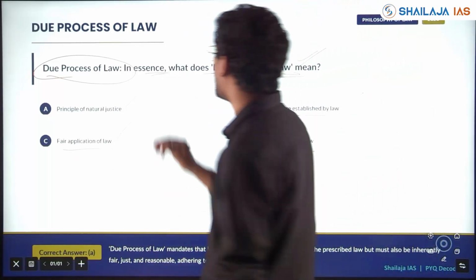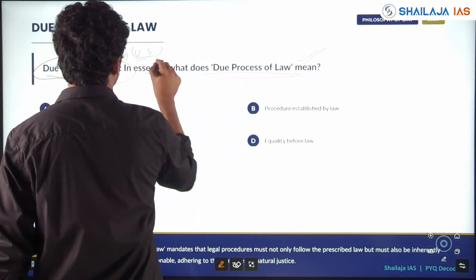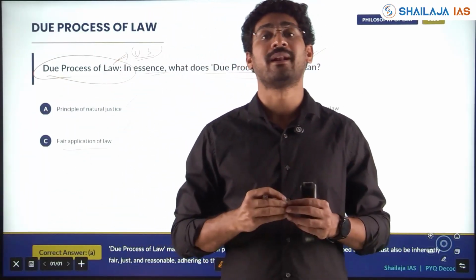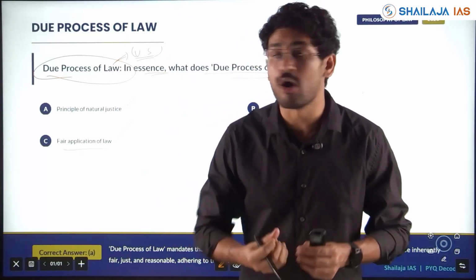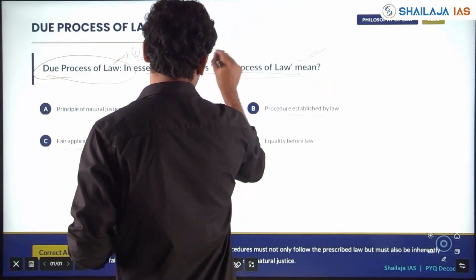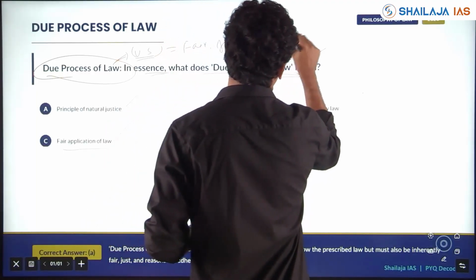Due process of law is a concept from the United States of America. That law should not only be right, the application of the law also should be fair, just, and reasonable.